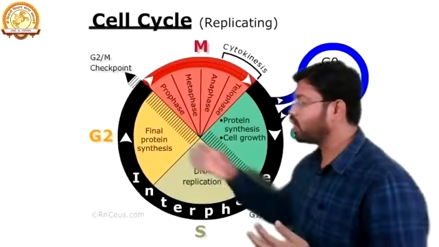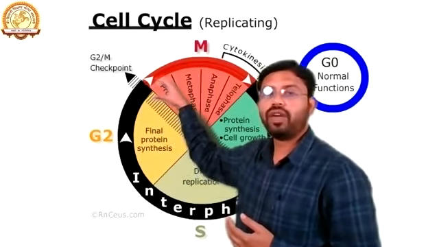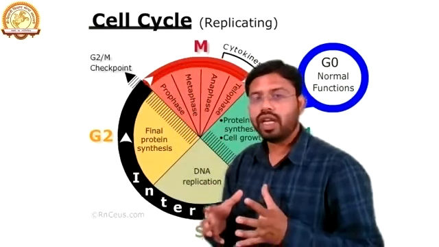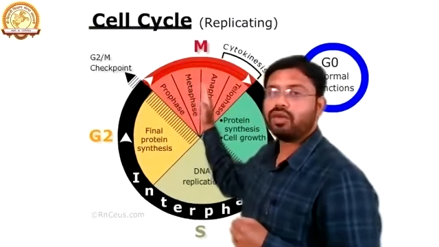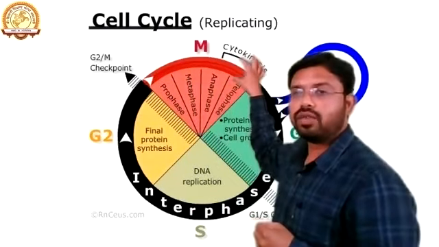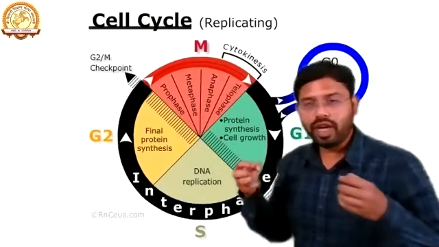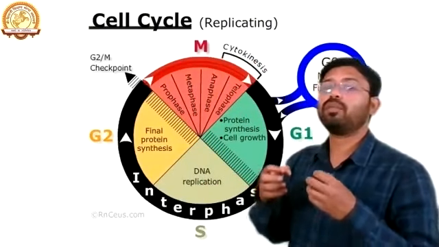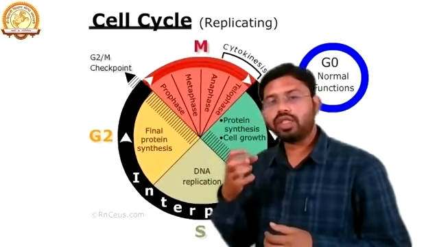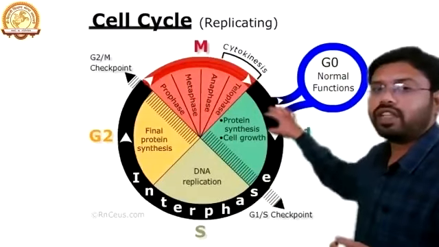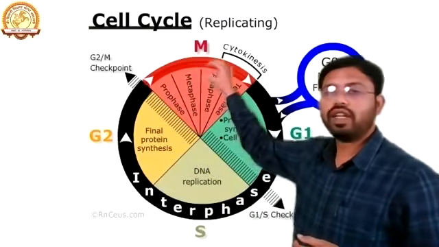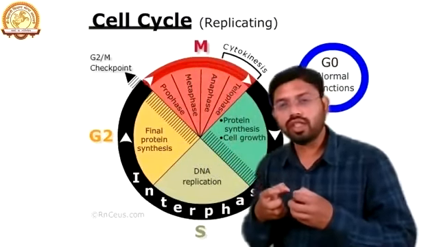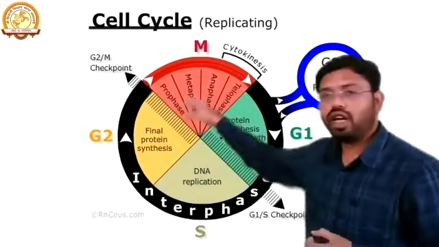Clear? So it means, if the cell passes the G2M checkpoint, it will enter the mitosis or meiosis phase. In these phases, it will first enter the prophase, then metaphase, then anaphase, then telophase. And there is cytokinesis of the cell, meaning division of the cytoplasm, and we finally get 2 daughter cells, as we had seen in our previous image. One of the daughter cells will again enter the G1 phase. Again there is the interphase with G1, S, G2. Then again there is a division in M phase, and again we form two daughter cells. So this is a cycle, continuously taking place in cells.